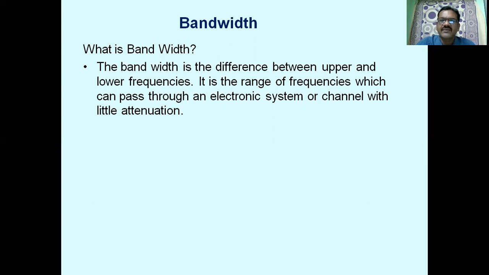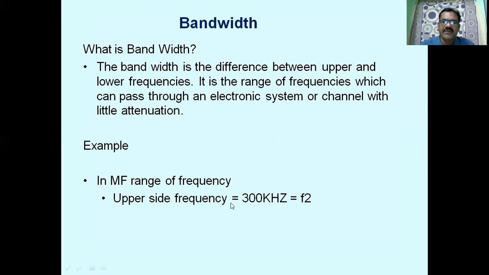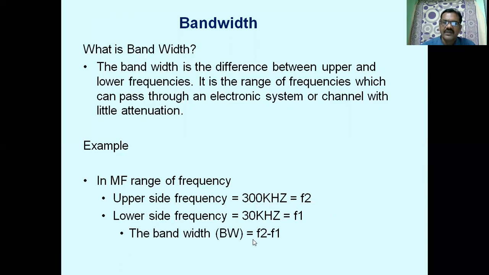It is a range of frequencies which can pass through an electronic system or a channel with little attenuation. For example, the medium wave frequency range occupies from 30 kHz to 300 kHz. 30 kHz is the lower side frequency and 300 kHz is the upper side frequency. Let us call the lower side F1 and the upper side F2. The range of frequencies is called bandwidth. So what is bandwidth? It is nothing but F2 minus F1, upper side frequency minus lower side frequency.